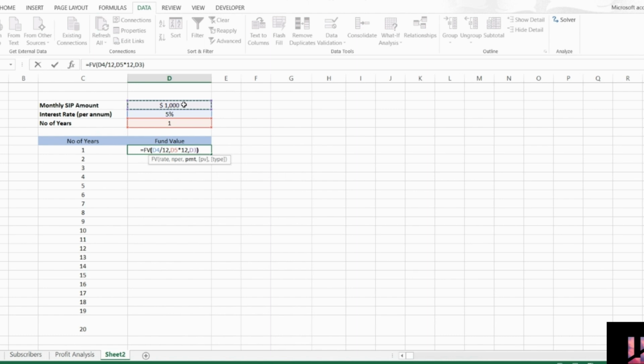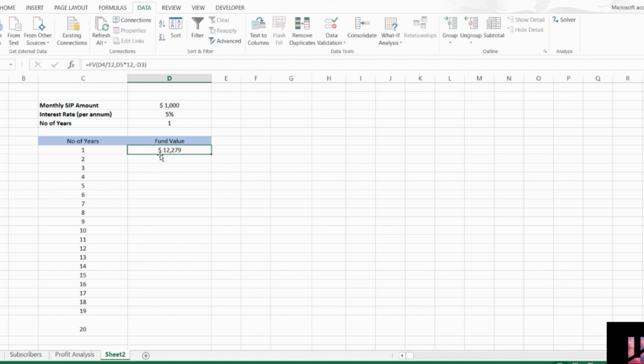Oh, the result will be negative. Why? Because monthly we are putting our own money. So we need to negate it. We can do this by adding a negative sign. Now we got our value after 1 year.